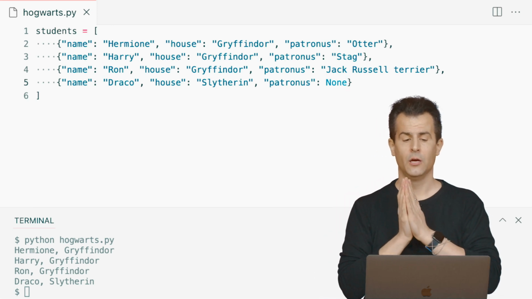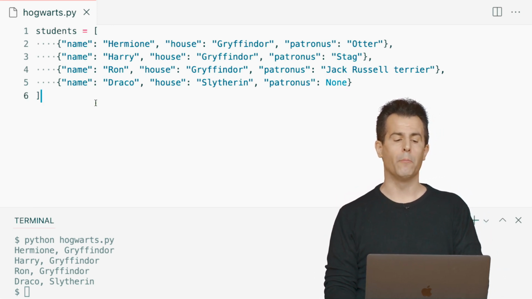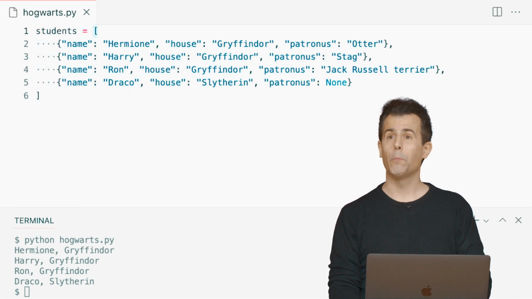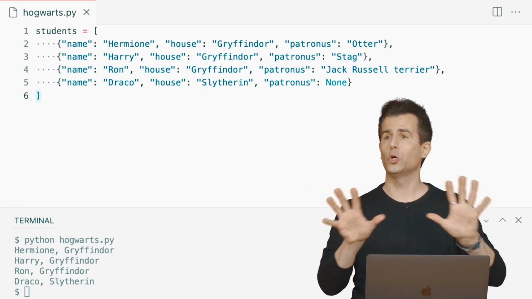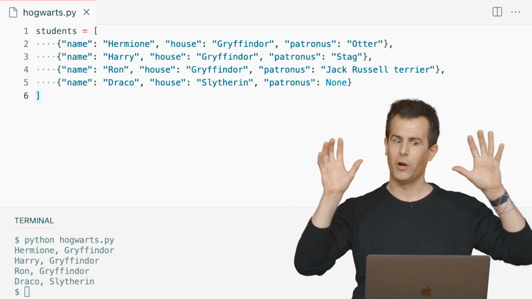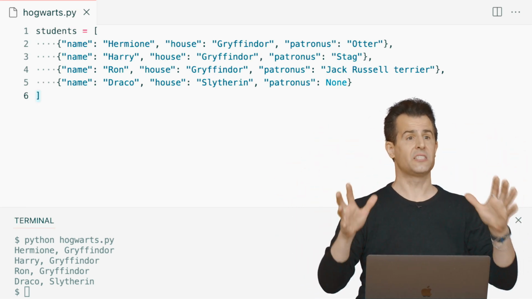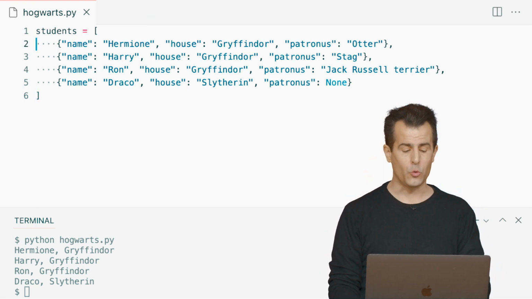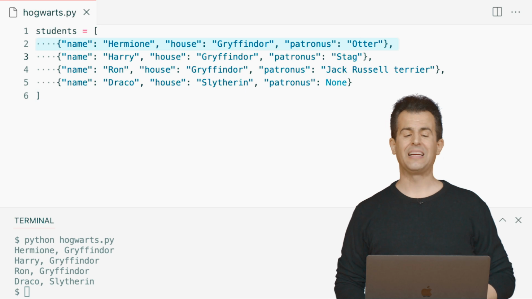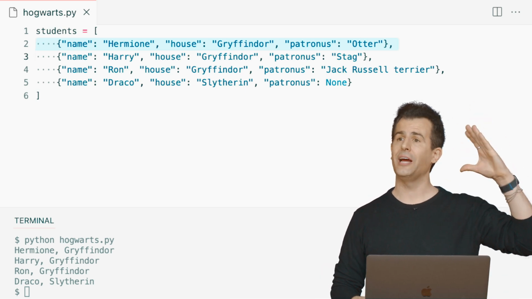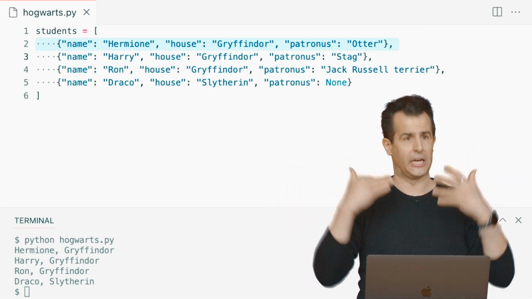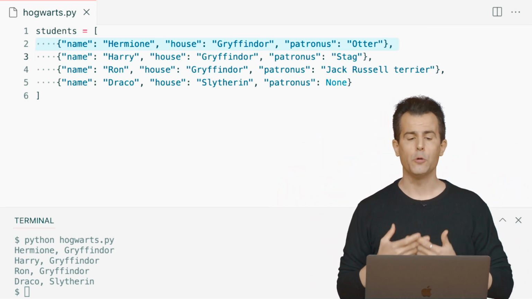Now that I have this, what do I have in the computer's memory? I have a list. How do I know it's a list? Because I see a square bracket at the beginning and another square bracket at the end. That's just my visual clue. OK, I don't know necessarily what else is going on here, but there's a list of something. What is in that list? Well, here too, the syntax is our clue. Because this line 2 starts with a curly brace and ends with a curly brace, I just know that is a dictionary, a collection of key value pairs.